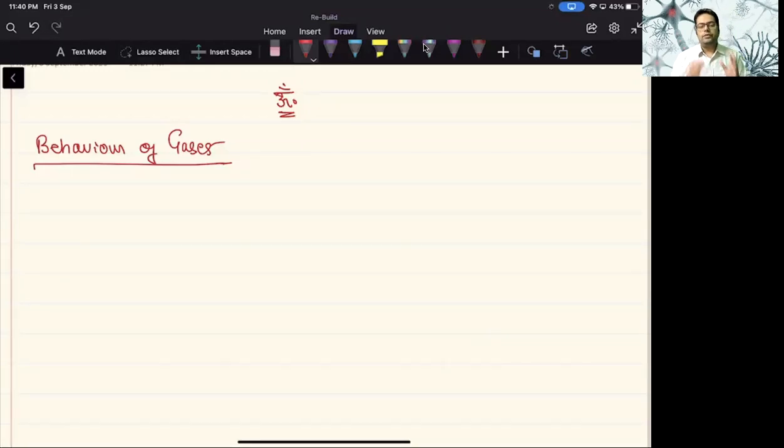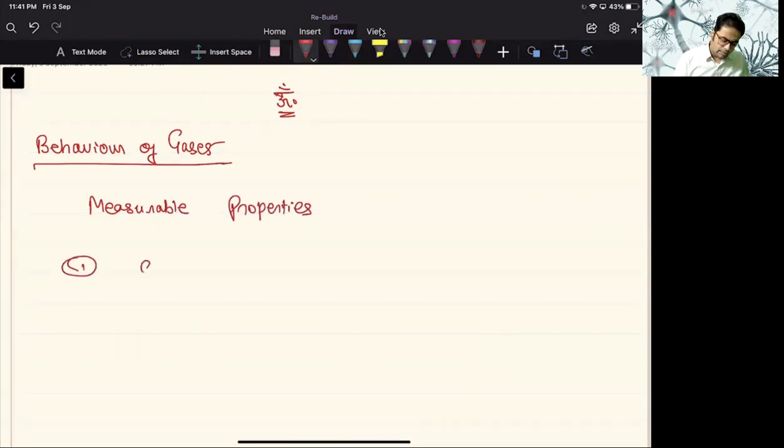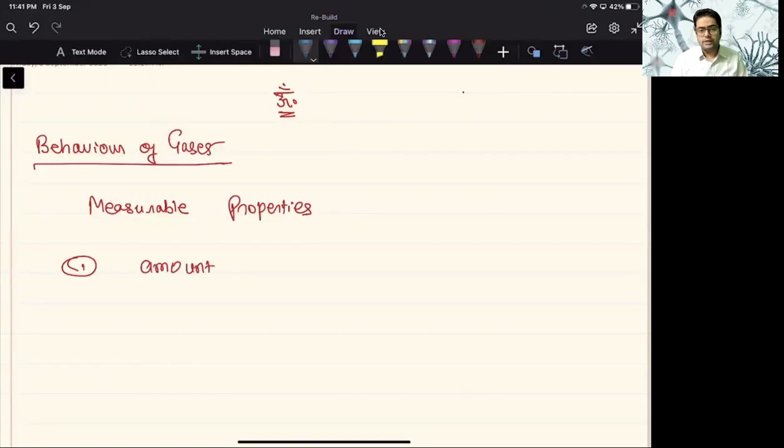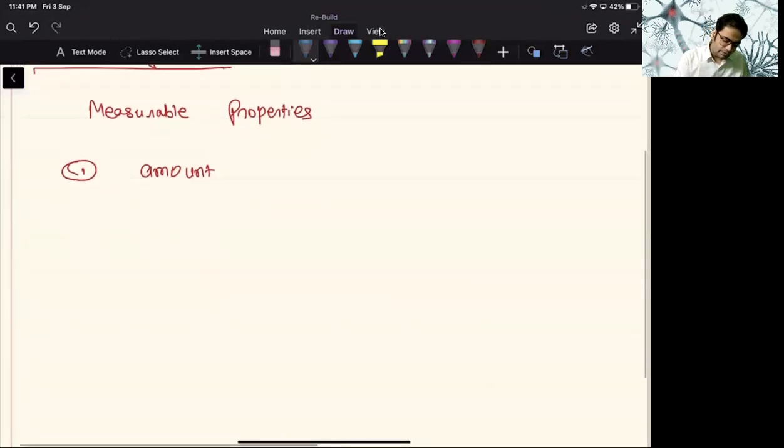So students, first of all, before we enter this part of physical chemistry, we must be aware of the measurable properties of gases. So how can we find out the measurable property? Which are these properties? So number one, we'll talk about the measurable properties. And first of all, amount of the gas. Now you can find out the moles, the amount of the gas. So this is the first measurable property.